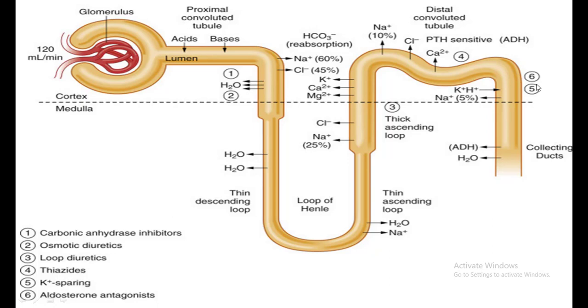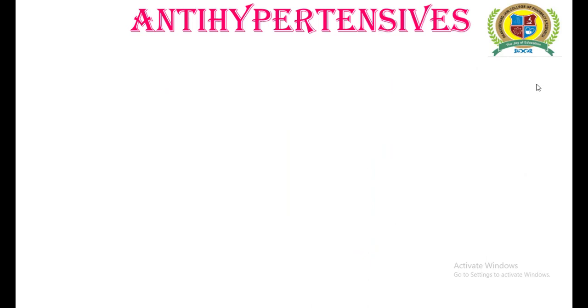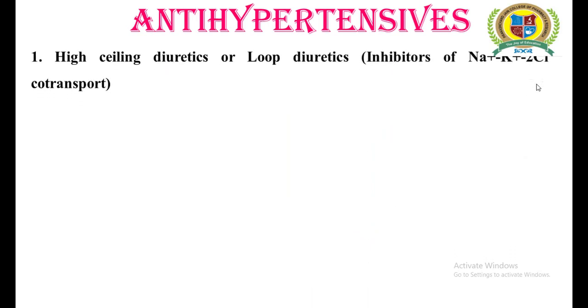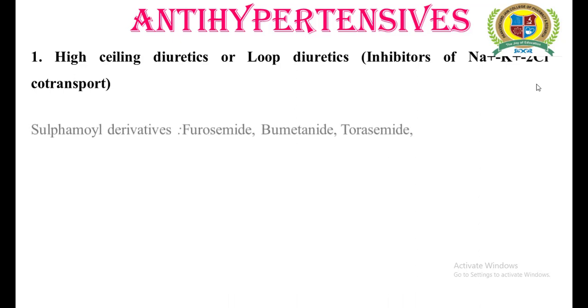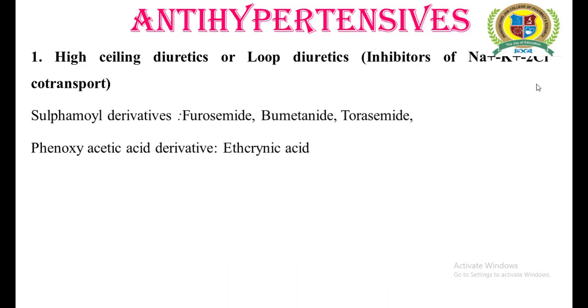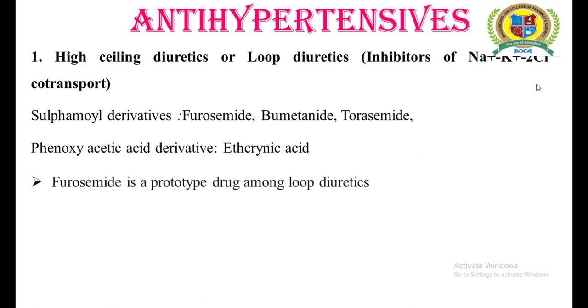So let us move to the next part of our discussion. The very first category of diuretics: loop diuretics, or high saline diuretics. Now we are familiar with the examples of loop diuretics. Among the loop diuretics, furosemide is considered a prototype drug. A prototype drug is a drug which represents a particular class or category of drugs.